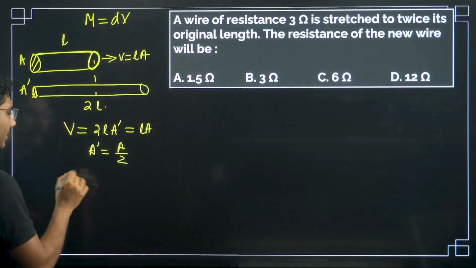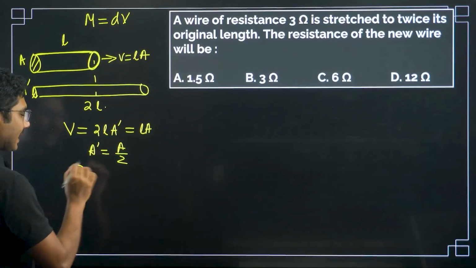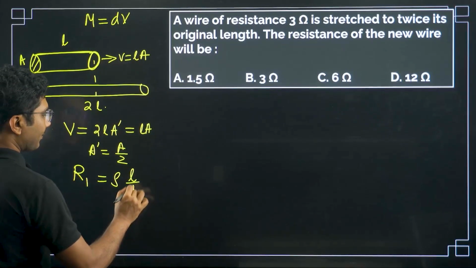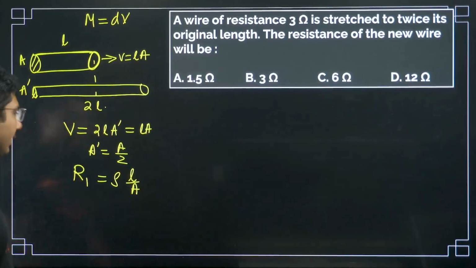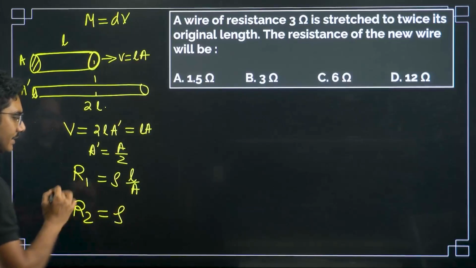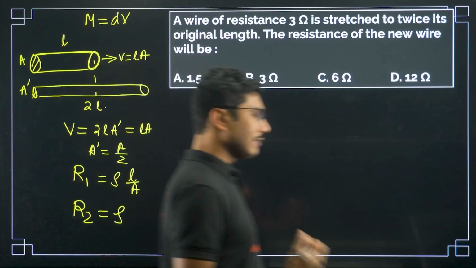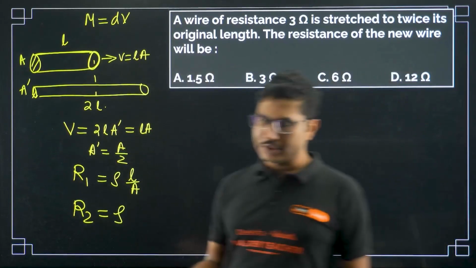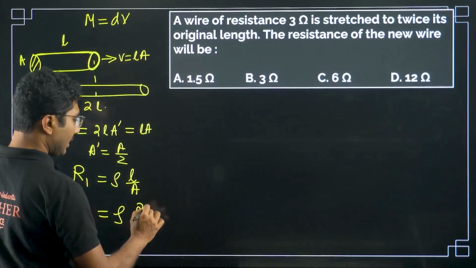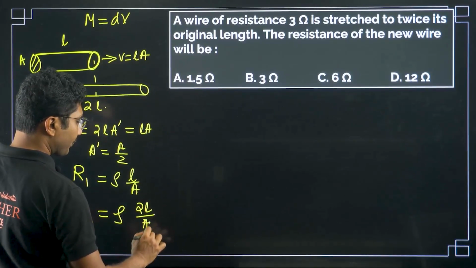Now if you calculate the old resistance, say R1, you will get rho L by A. This is the old resistance. What is the new resistance, R2? Now rho is fixed for the given material, so rho will not change. R2 equals rho into 2L by A by 2. Why A by 2?